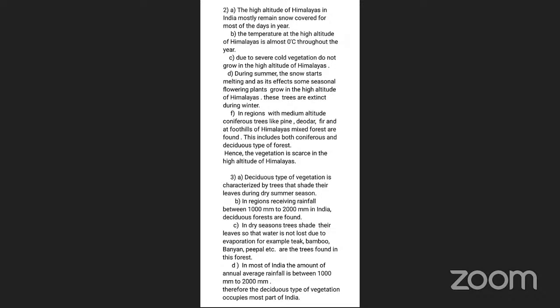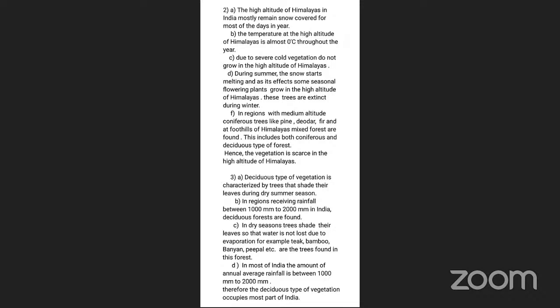Second thing, these trees grow very well in regions receiving annual rainfall of 1000 millimeter to 2000 millimeter in India. Clear? Even in dry seasons, trees shed their leaves, mainly due to the loss of water through evaporation. Understand? Clear? The main varieties found in this category are teak, bamboo, banyan, and peepal trees.